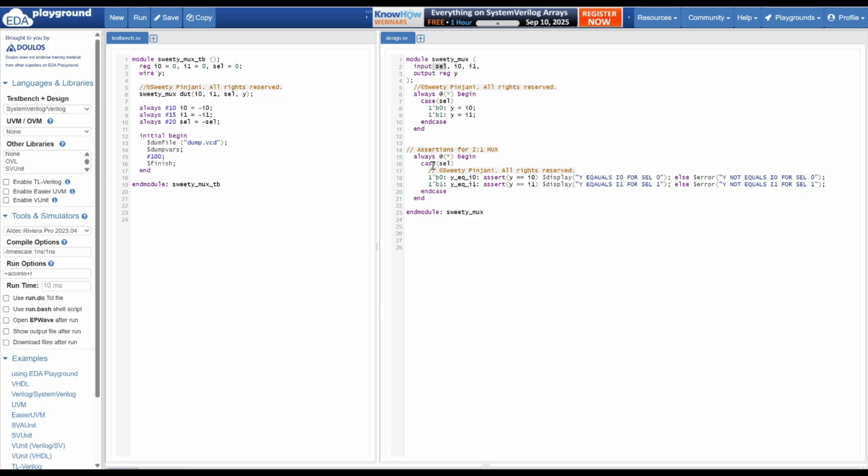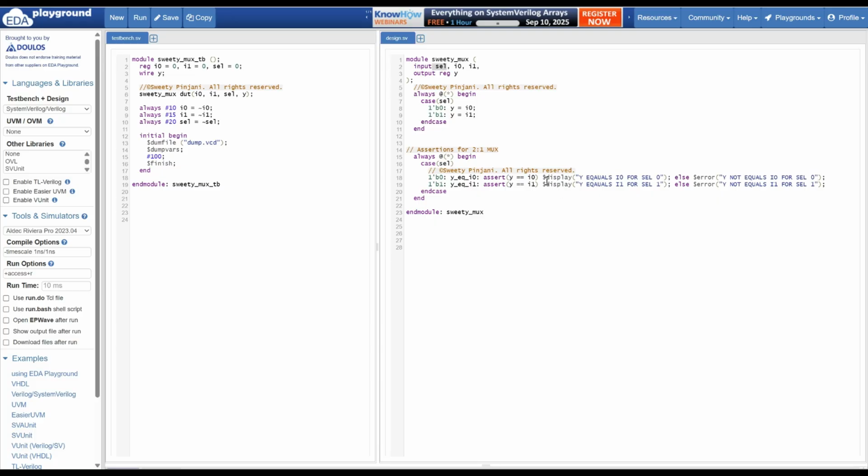If you see, I am having a case statement where, depending on the select, my case changes. If the select is 0, I am creating a label for my assertion, y equals I0. This is the label. I'm using an assert statement, assert y equals I0. This is checking whether y equals I0. If it is equal, this is the pass action: I'm displaying y equals I0 for select 0. Else this is the fail action: I'm displaying y not equals I0 for select 0.